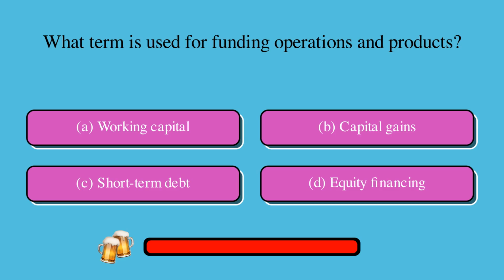What term is used for funding operations and products? Is it A, working capital, B, capital gains, C, short-term debt, or D, equity financing? The correct answer is A, working capital.